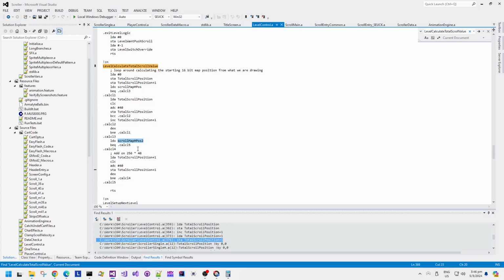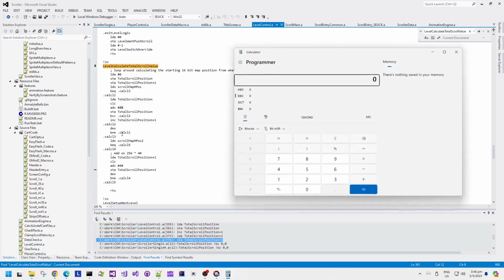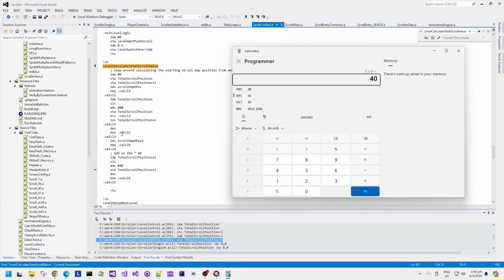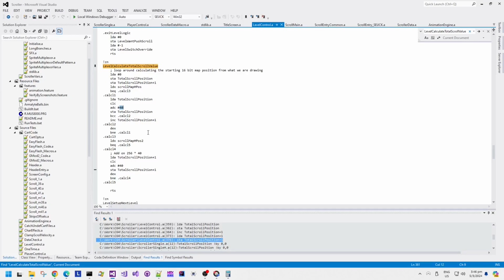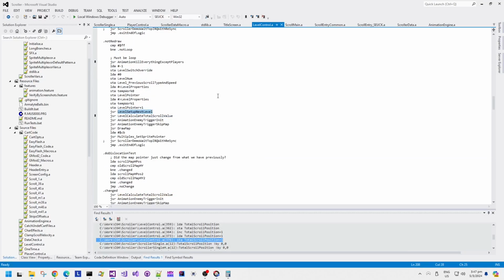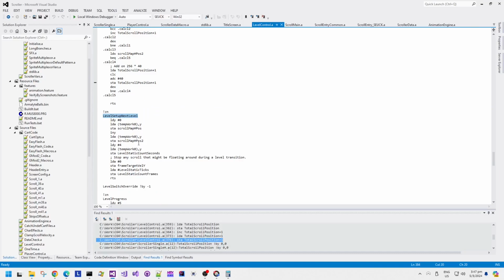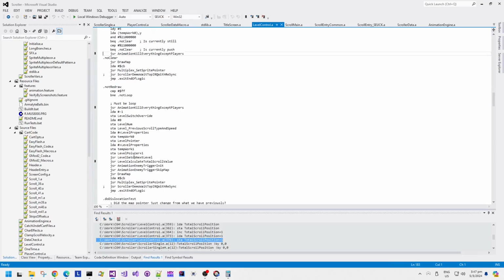So the level control routine, which we looked at in one of the previous videos, when we were parsing the levels data all the way back at the beginning almost, has a notion of blocks and then characters and then fine pixel scrolling there. So when the levels change between static screens and scrolling screens and so on, we need to recalculate the total scroll position in terms of pixels. And that happens when the next level is set up.